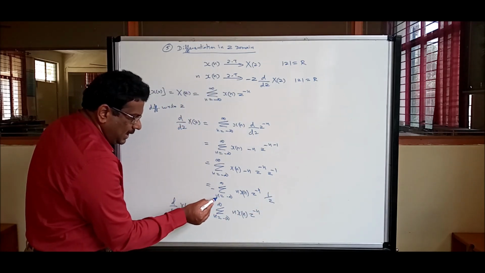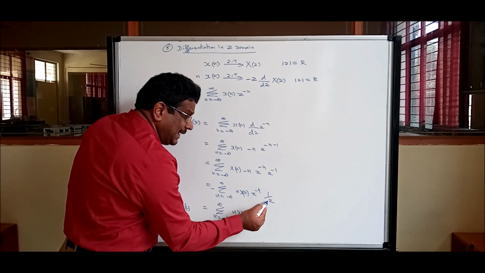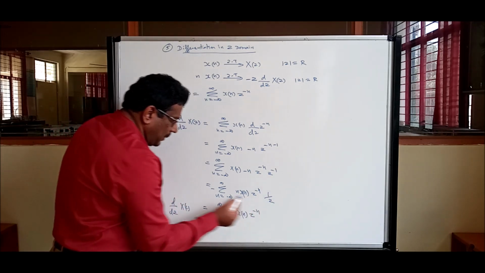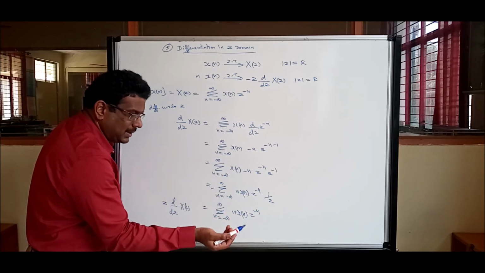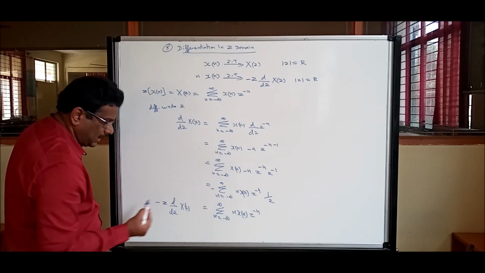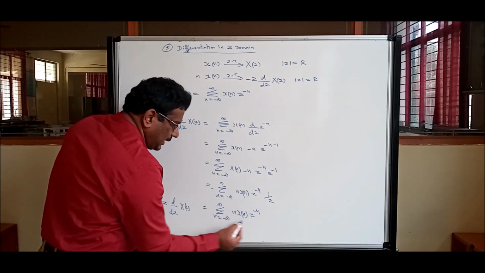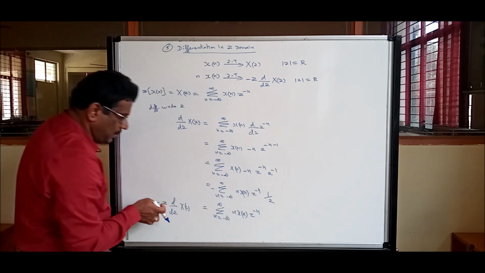My summation limit is for n, so 1 by z is independent. If I bring this side, it will be minus z, or multiply both sides by z. This minus is there. So this is the right hand side: minus, I brought 1 by z this side.